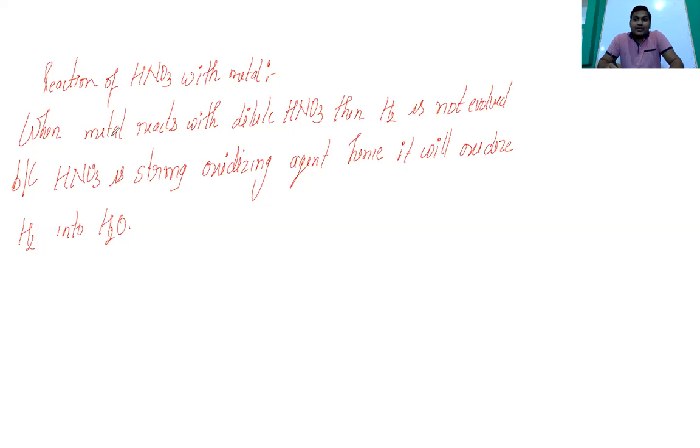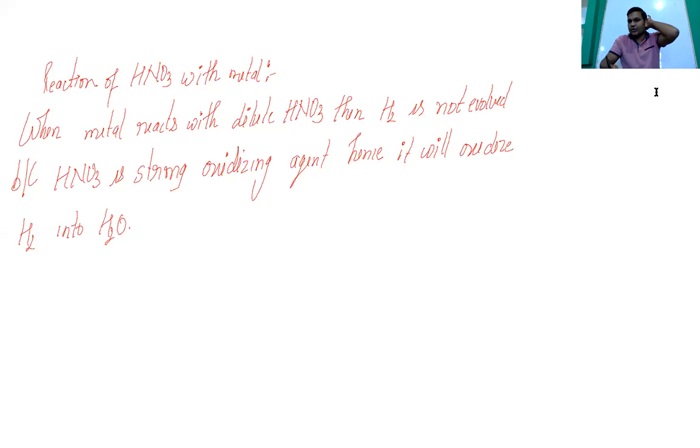So one thing you should also remember: sodium and potassium, the most reactive elements at the top of the reactivity series, are not preferred to react with nitric acid, because they are going to form a large amount of heat. So this large amount of heat causes a mishap.